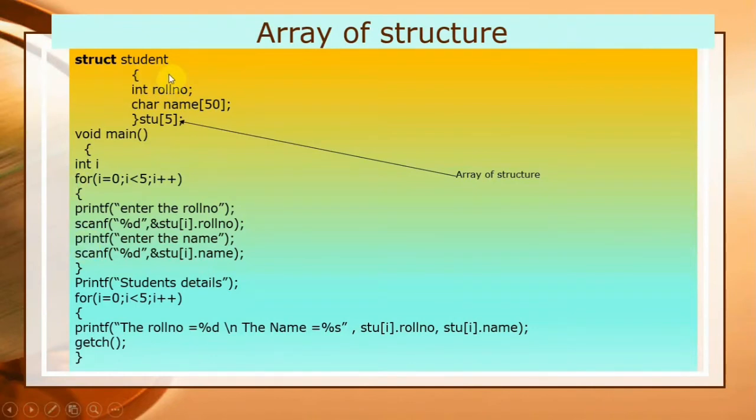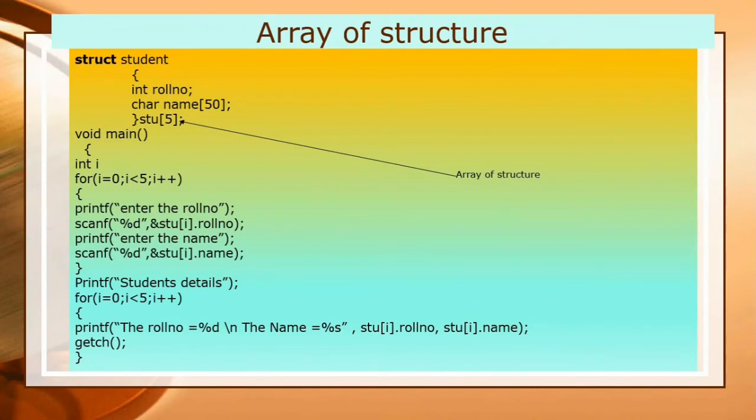So in this case I have taken an example here. The name of structure is students, and there are two data members I have taken here, roll number and name. And there is a stu, which is a structure variable, and you just see here array of structure. This is the example of array of structure. It means here I can store the data of 5 students.